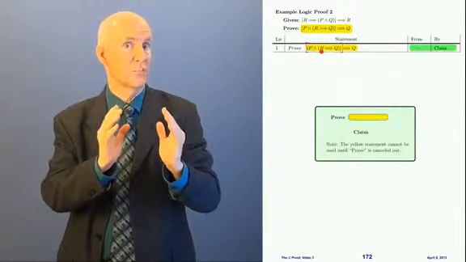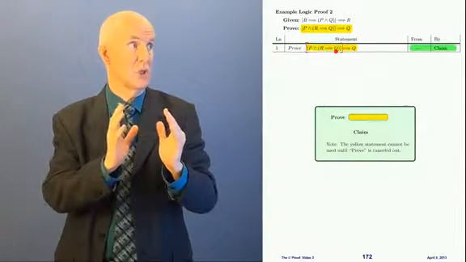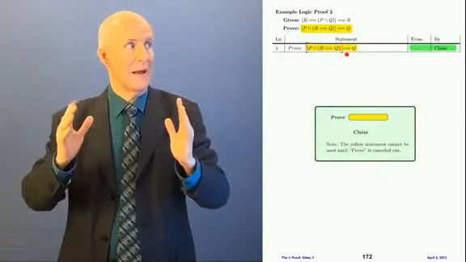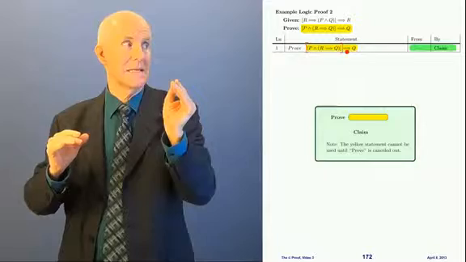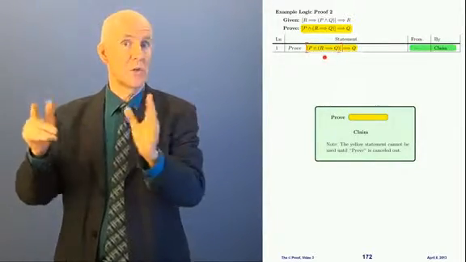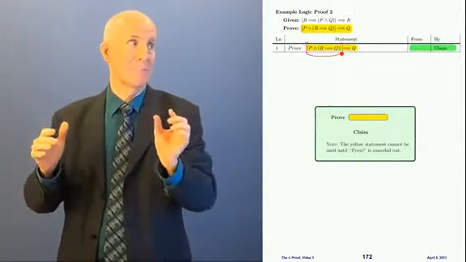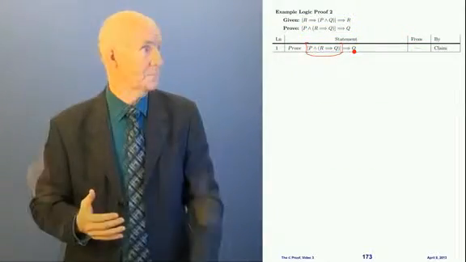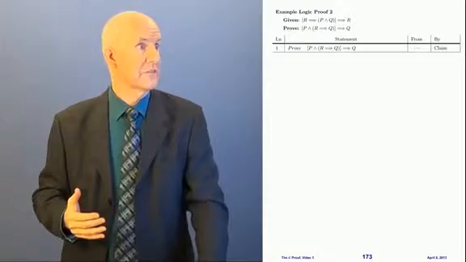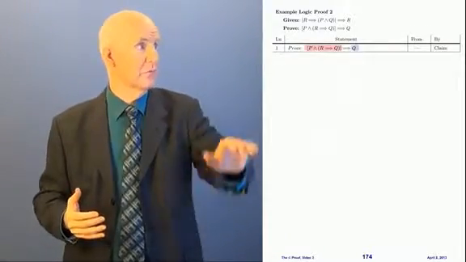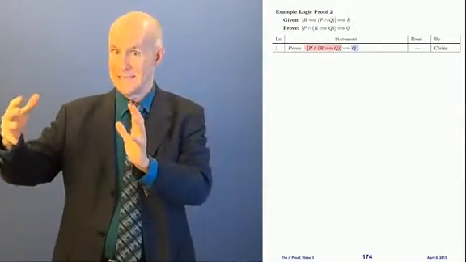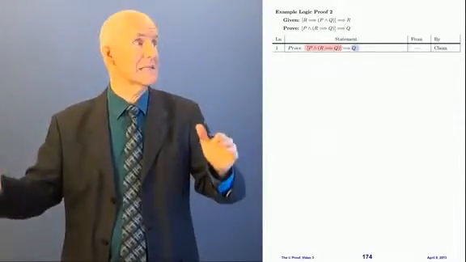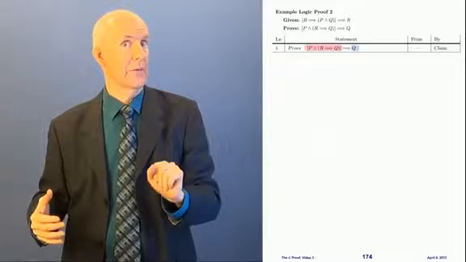Okay, and inside those parentheses it says R implies Q. Now looking outside the brackets over on the right hand side it says implies Q. In other words, that whole thing in the brackets implies Q. That's the thing that we're trying to prove. Well, what does this statement look like that we're trying to prove? Like I just said, it's this thing in the brackets implies Q. The outermost statement is this conditional right here.